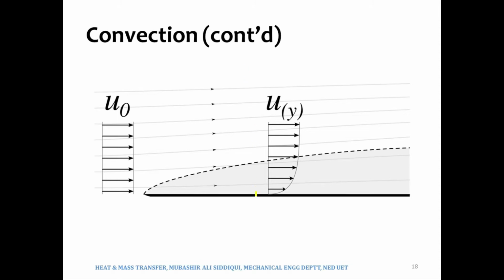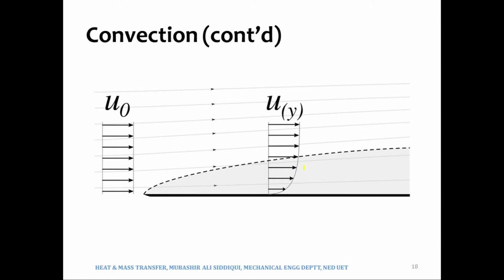So the heat would be transferred from the plate to the fluid, and vice versa. When the heat is transferred from the plate to the fluid, it is due to the diffusion of molecules, due to the movement of the molecules, due to the interaction of the molecules.